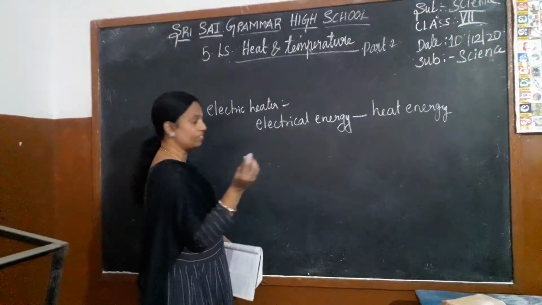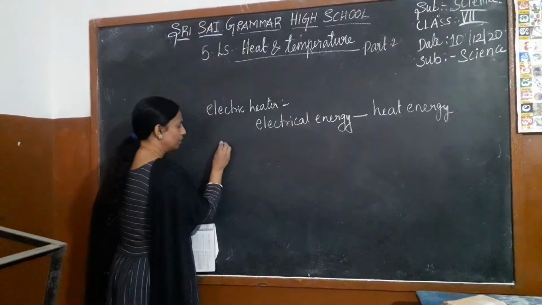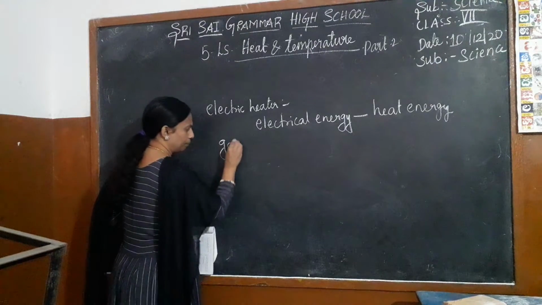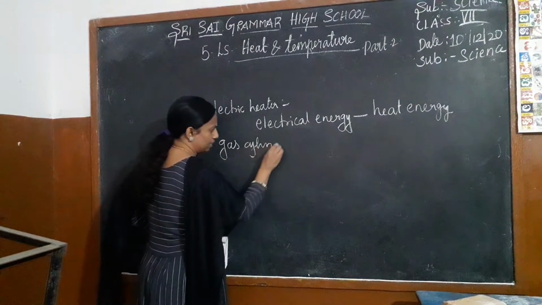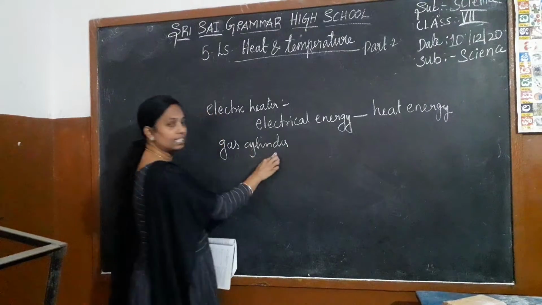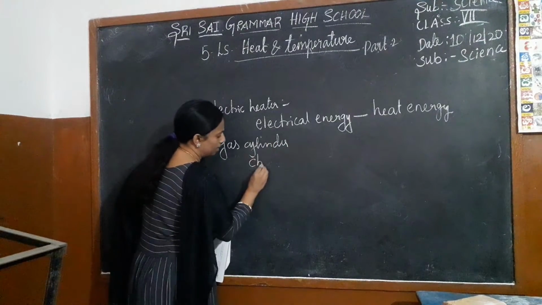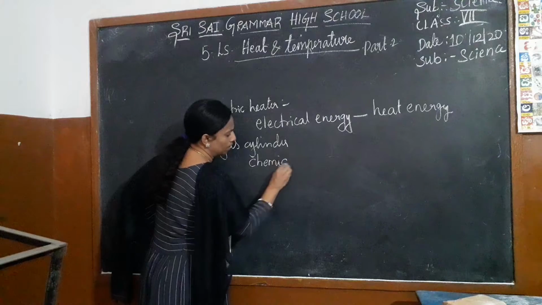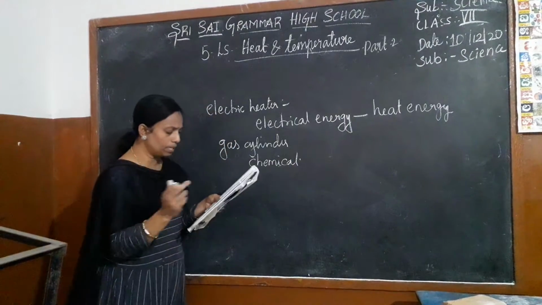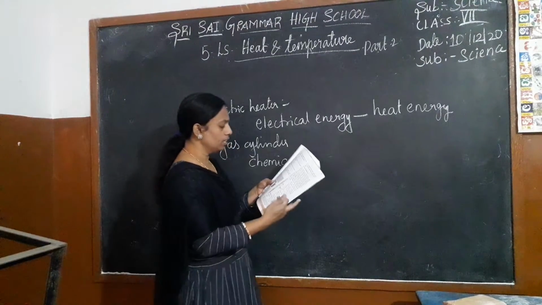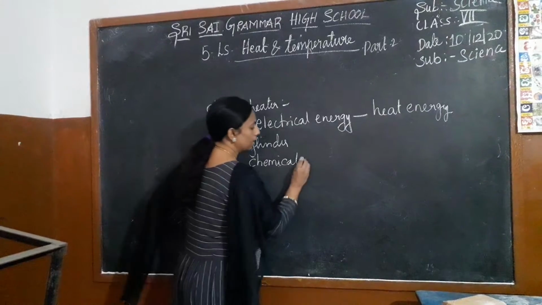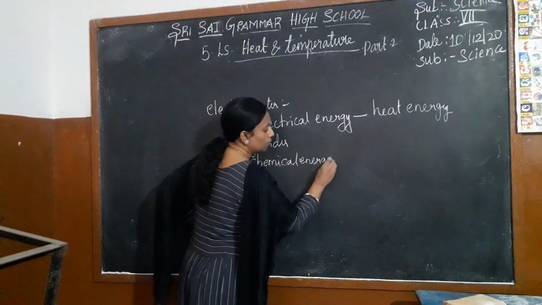And the gas, we have the gas cylinders. What is in this gas cylinder? It is chemical energy.